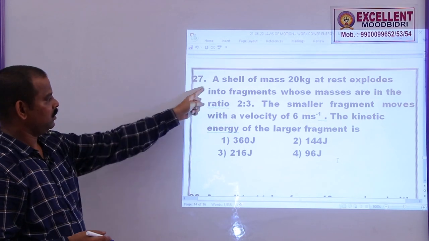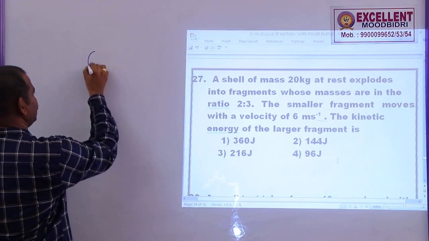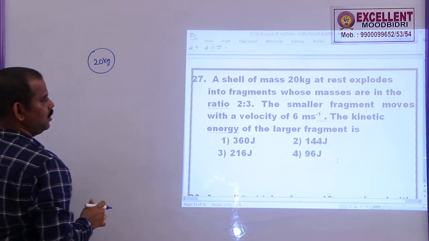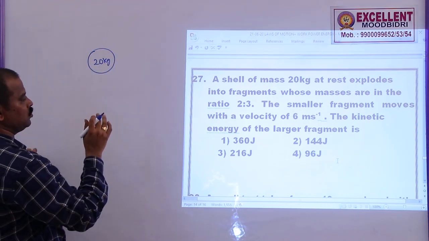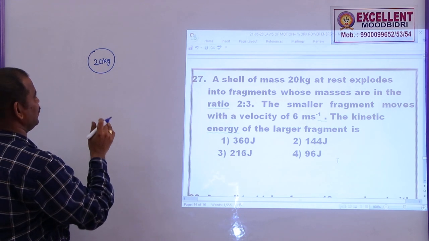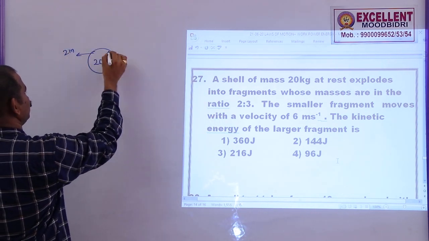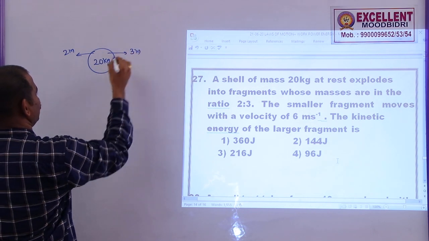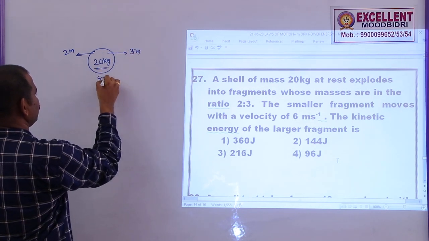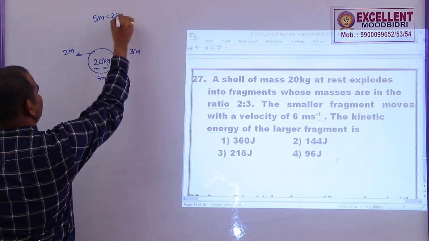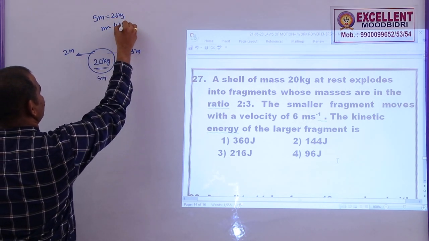27. A shell of mass 20 kg explodes into fragments whose masses are in the ratio 2 is to 3. So let us say one fragment is 2m, another fragment is 3m. So the total mass must be 5m. So 5m is equal to 20 kg, m is equal to 4 kg.